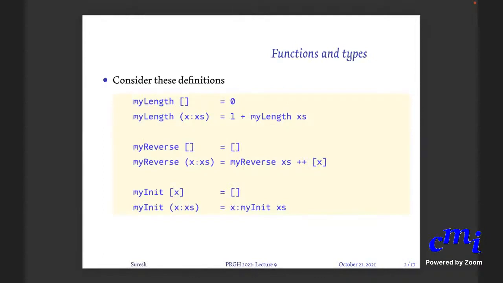Okay, so let us look at these functions. My length of empty list is 0, my length of x colon xs is 1 plus my length of xs. My reverse of empty list is empty list, my reverse of x colon xs is my reverse of xs plus plus singleton list x, my init, etc. So you have all these functions. What can you tell about these functions? Is there anything very special about these functions?